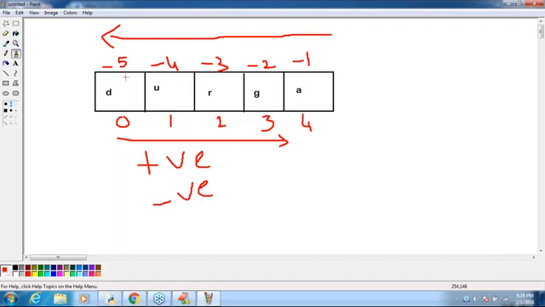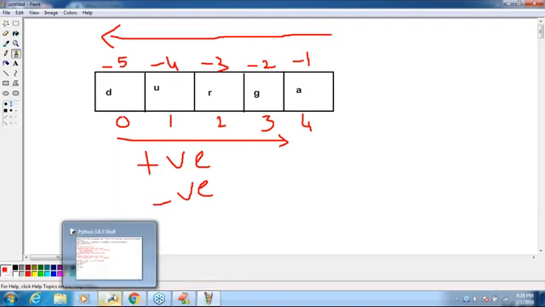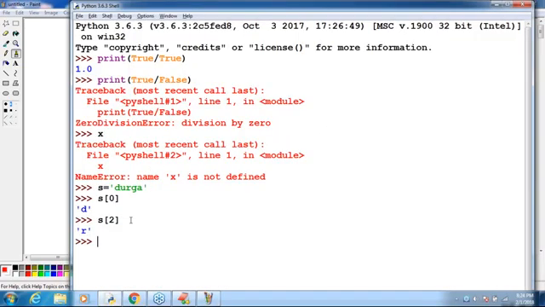Positive index means left to right. Negative index means right to left. Clear, right? Can you please tell how you can able to read the things? Very simple, just have a look once. Now I'm taking s of minus 1. Can you please tell what the answer is, according to our discussion? What is the answer?